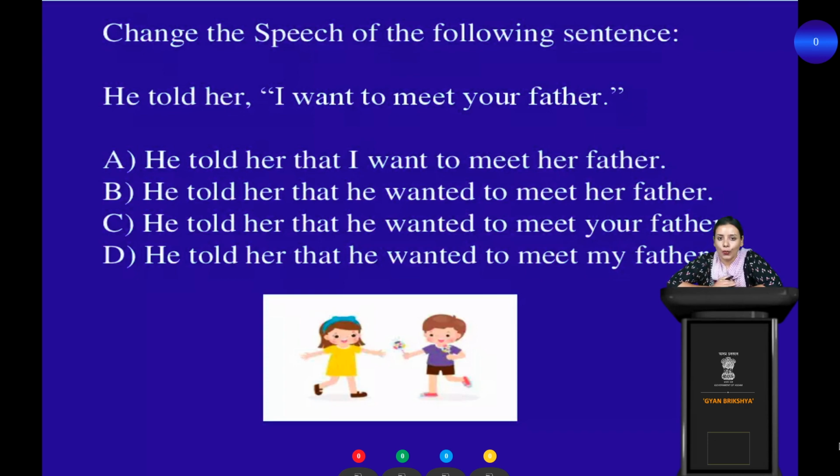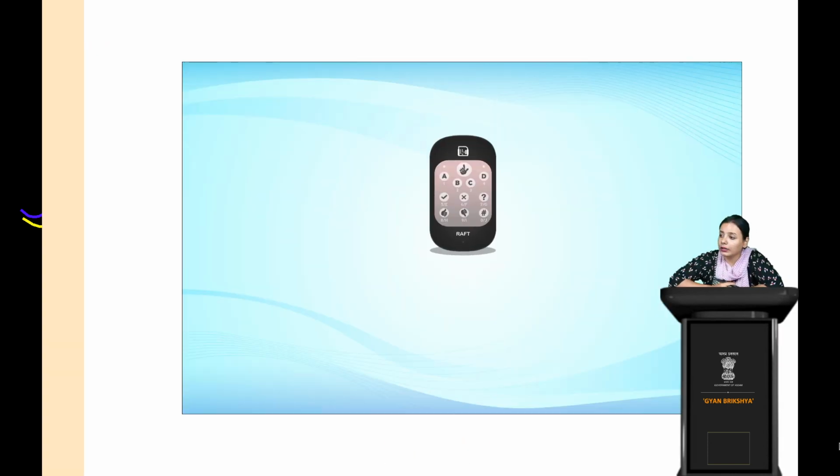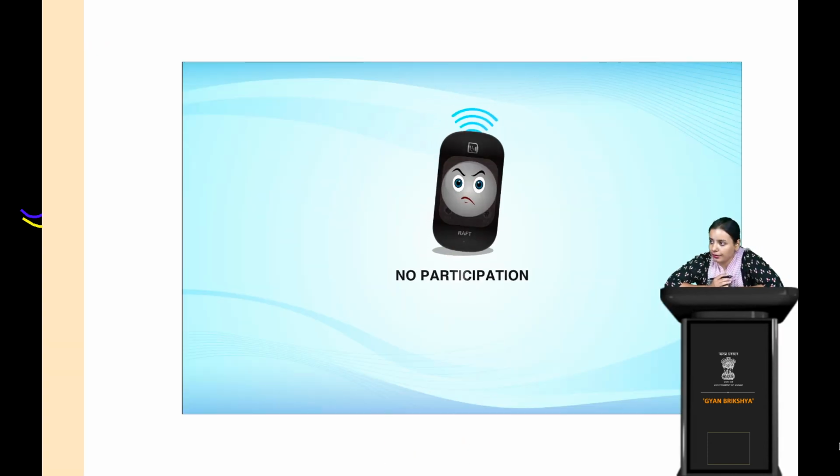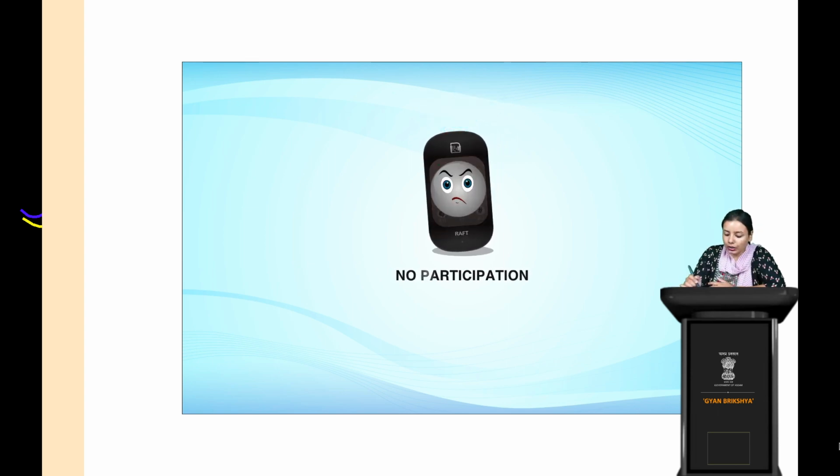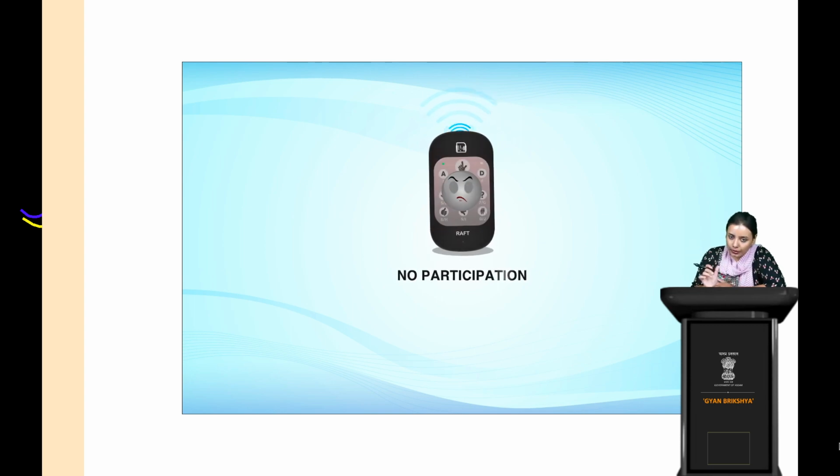3, 2, 1, 0. Time is up. And the answer is what? And the answer is B. So how B? Let's find out. He told her. Then after that what will happen? We will remove the quotation and we will insert that word, right?